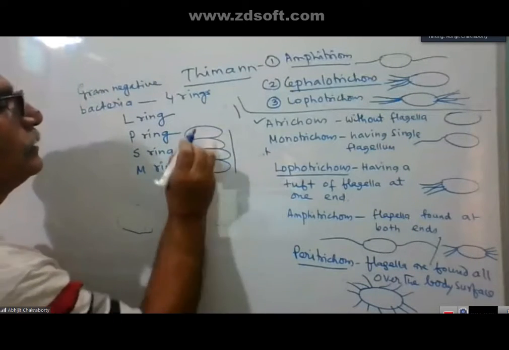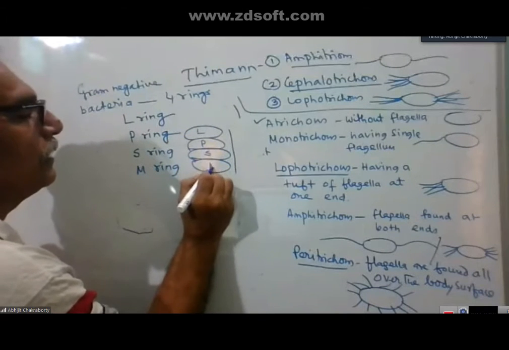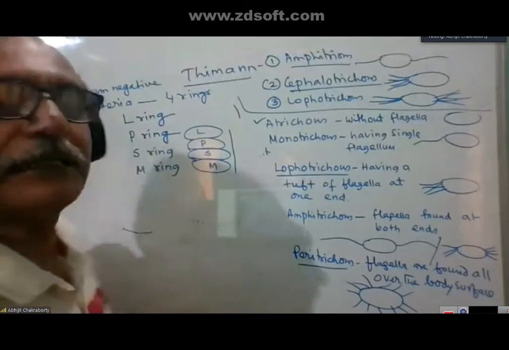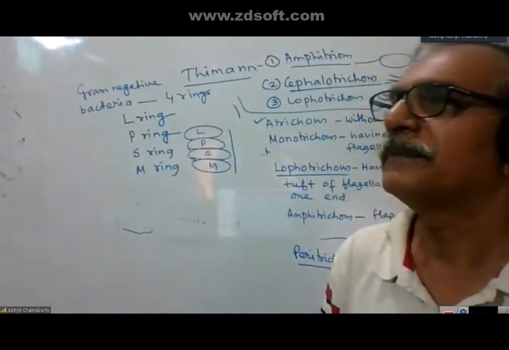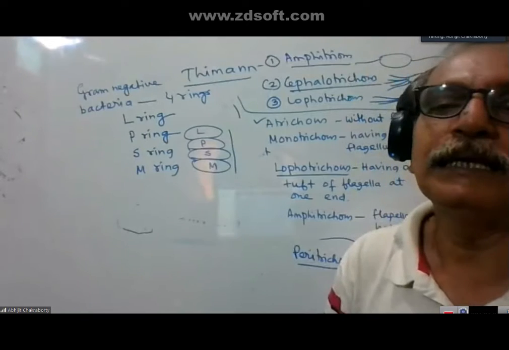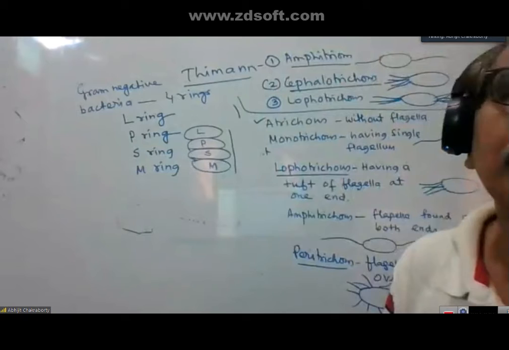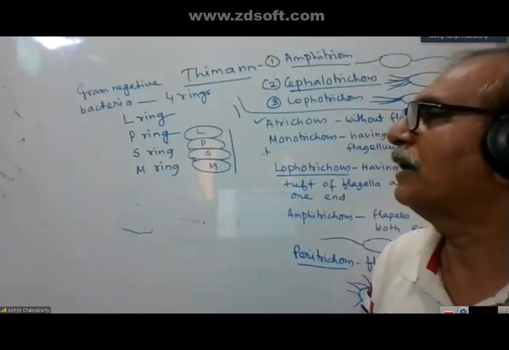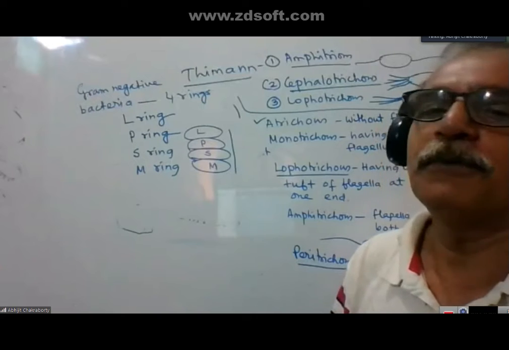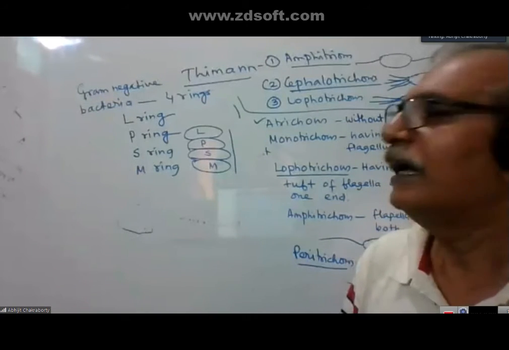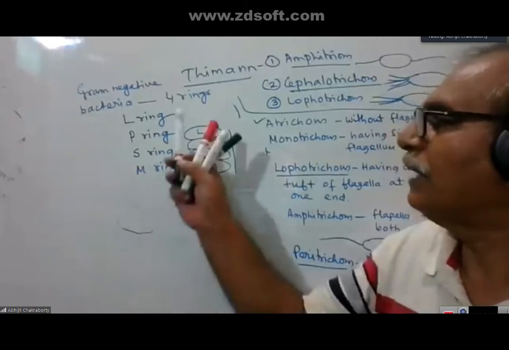So the rings are L, P, S, M. L ring means lipopolysaccharide. I think you can remember the structure of gram-negative bacteria. Outside the peptidoglycan layer, you will get a lipopolysaccharide layer, and one ring is present in the lipopolysaccharide layer.